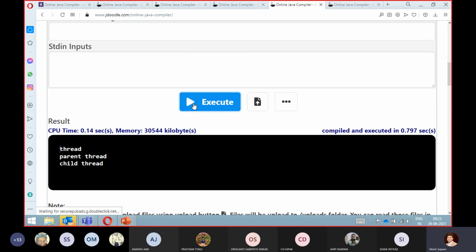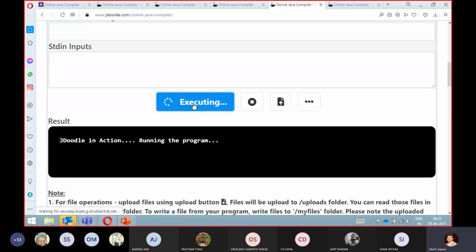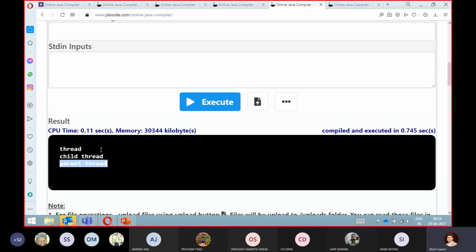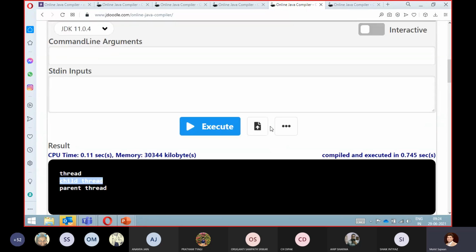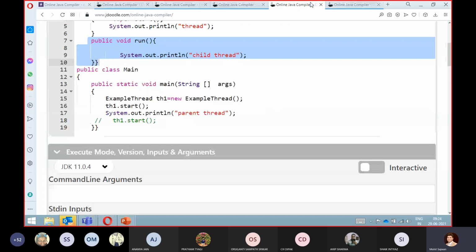If you execute this code, again, because we have a small number of statements, we are getting the same output, but still we cannot comment on that. Don't say that for a small number of statements we will always get the same output. No, it depends on the machine, and there are many things. For that we have to check the functionality of our scheduler. Here we are getting the same output, but once I checked, I got this output: parent thread first, then child thread after. So you will find that.